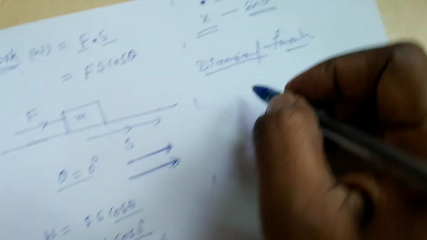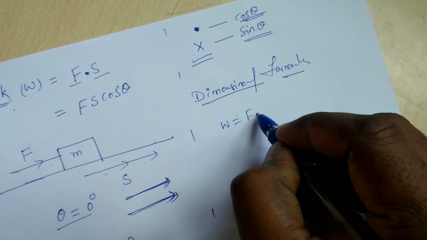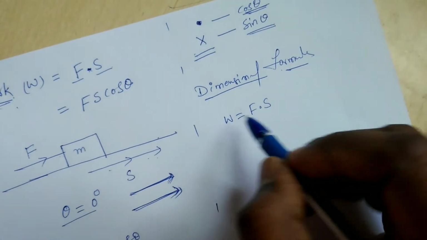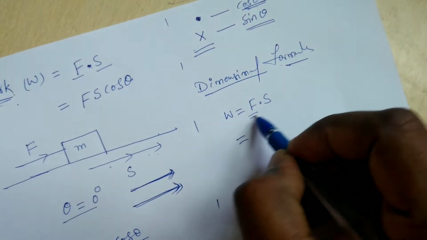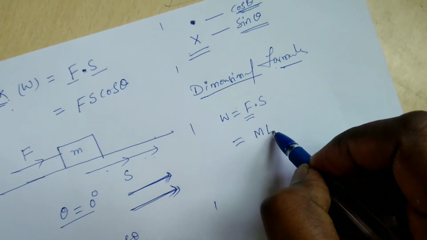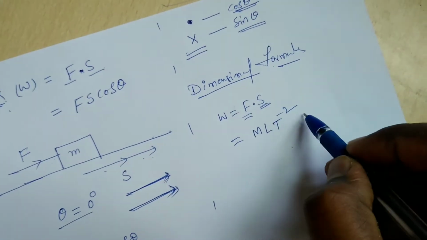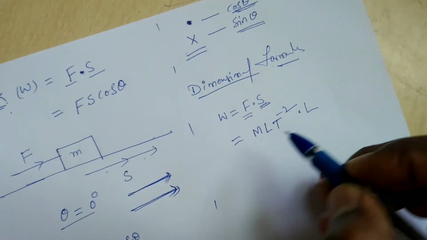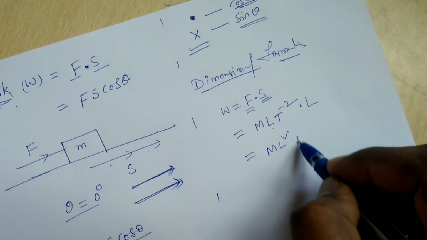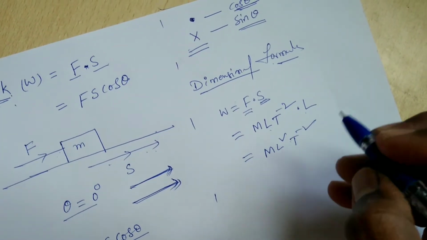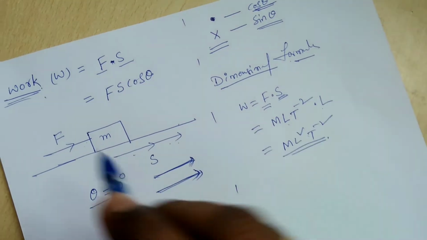What is the dimensional formula of work done? W equal to force into displacement. What is the dimensional formula of force? You know very well, M L T power minus 2. Displacement is nothing but length only. It means M L into L, M L square T power minus 2. It is the dimensional formula of work done.